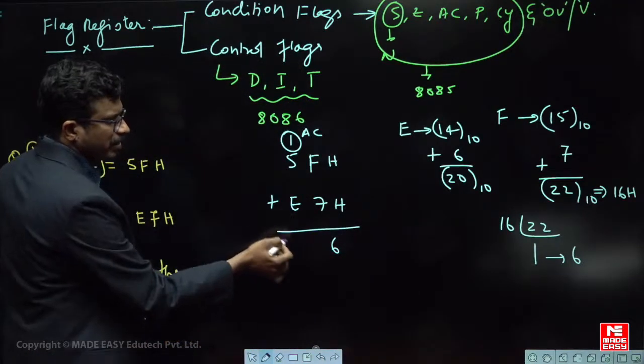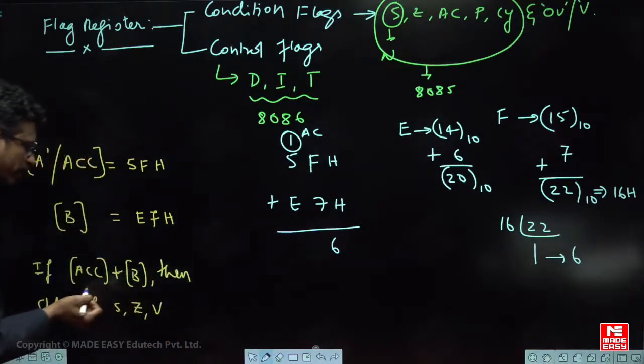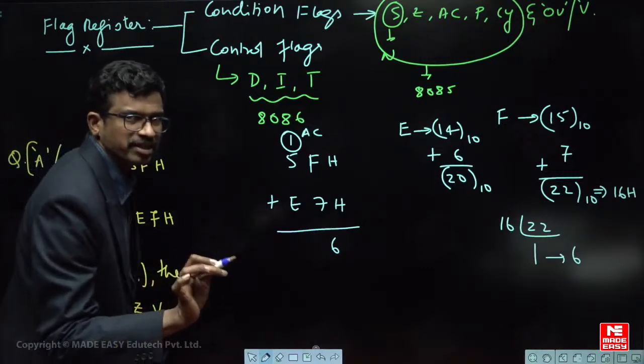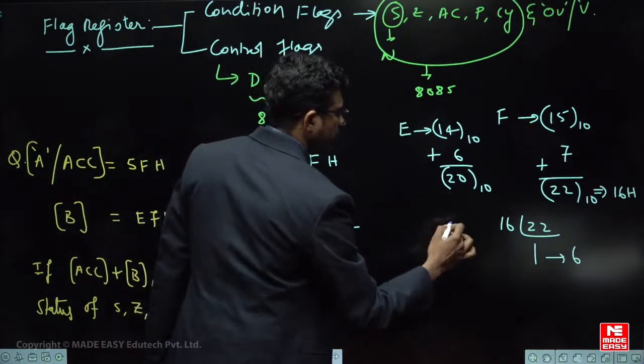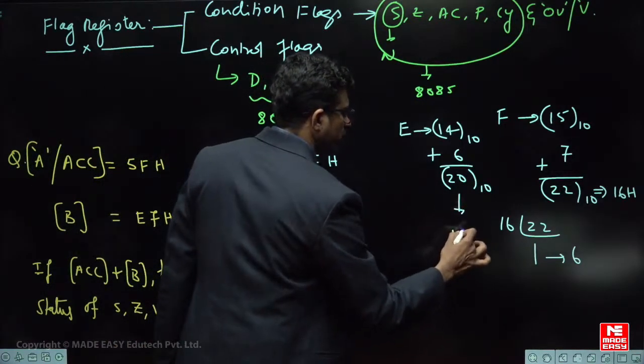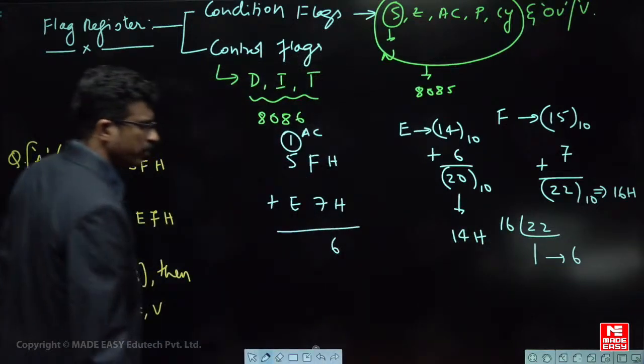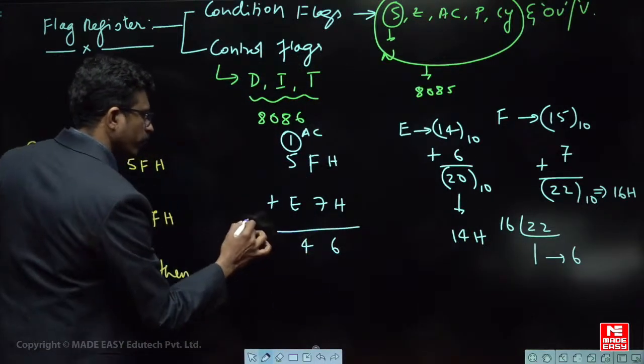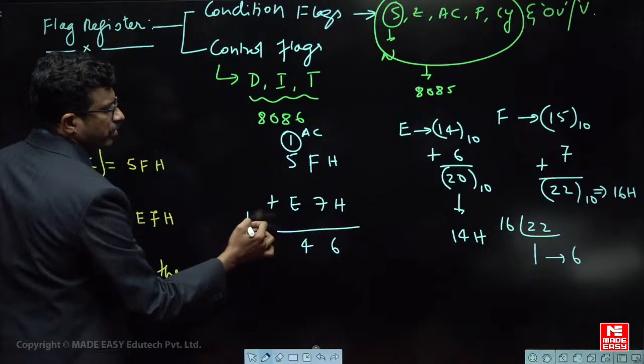But in hexadecimal what is the value? Let us say the result is stored in the accumulator only. The accumulator is an 8 bit register. So now tell me the hexadecimal value of 20. How much is the value of 20 in hexadecimal form? 14H. Are you getting the point? So 4, and 1 is the carry out of the register.